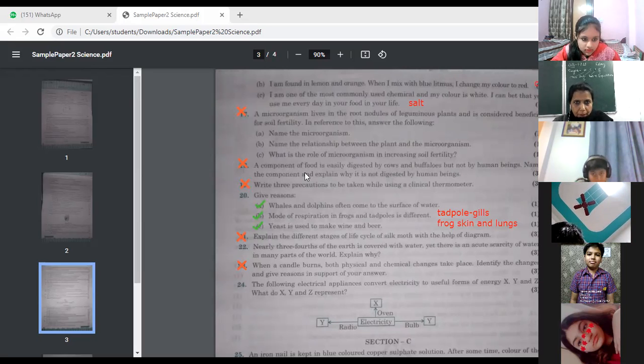Okay. After that, 23rd is not there, 24th. So children, this is your homework. Find this answer. The rest we'll discuss tomorrow. Okay.